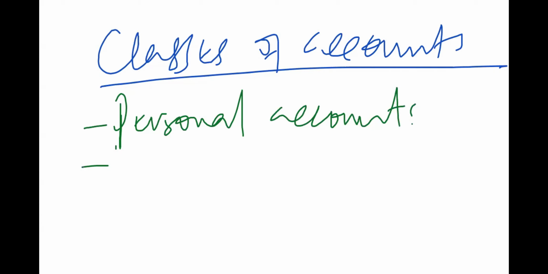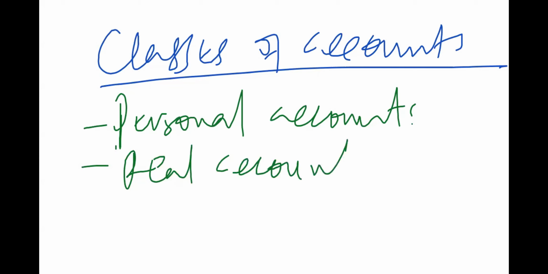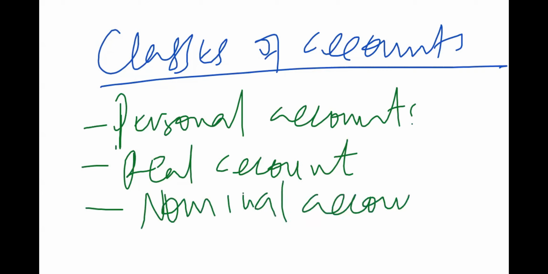Two, we've looked at the real accounts, and the third one we've looked at the nominal accounts. We need to understand these so that we can be able to apply the double entry system. So we have the personal accounts, real accounts, and the nominal accounts, and these are the three broad accounts that we have. And we are going to define each of these accounts.